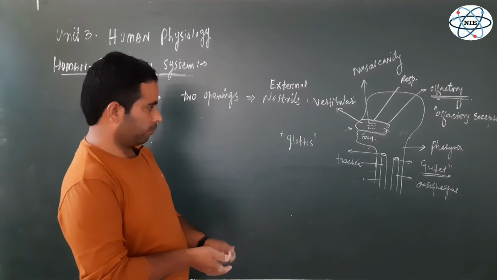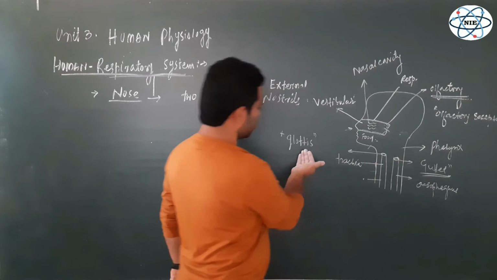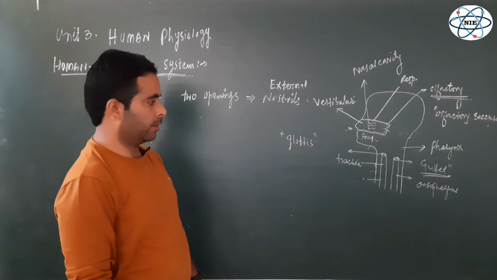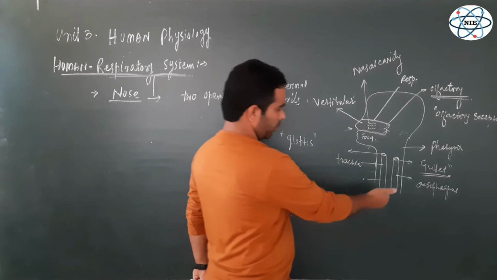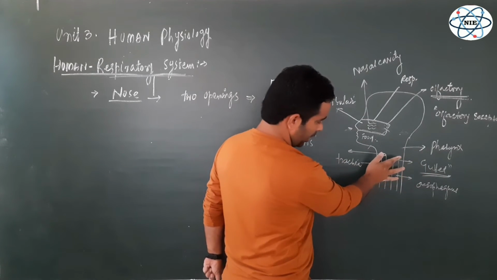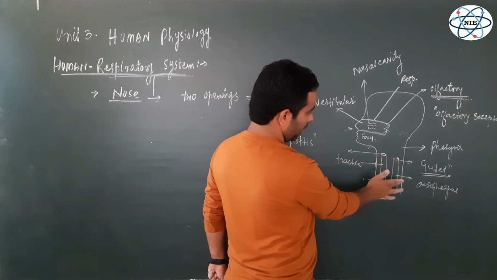Now, the uppermost part of this trachea in which this opening, the glottis, is present, is known as larynx. We have nothing to do with the esophagus and the gullet. We have already discussed this part, which is part of the digestive system, the alimentary canal.